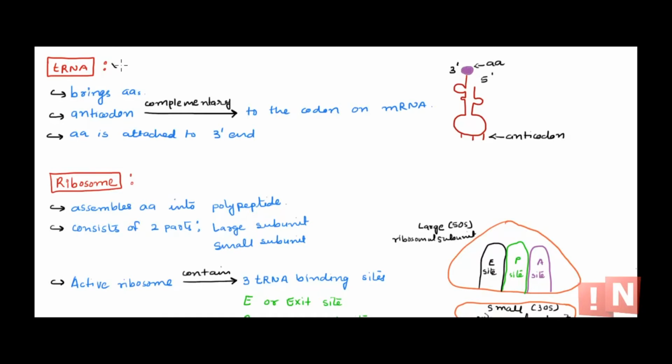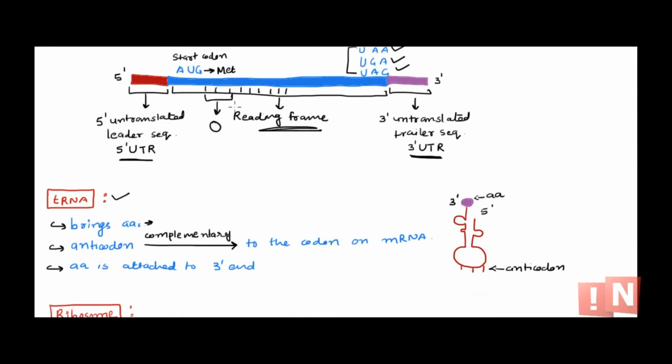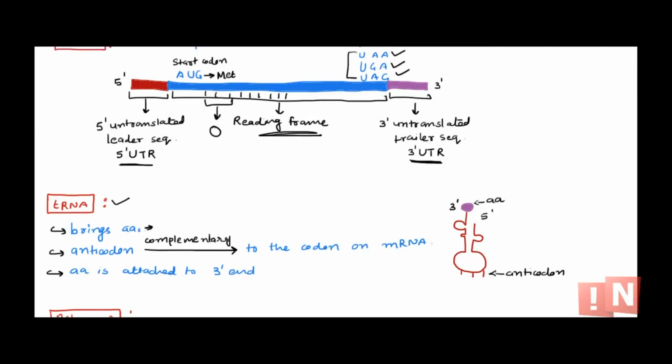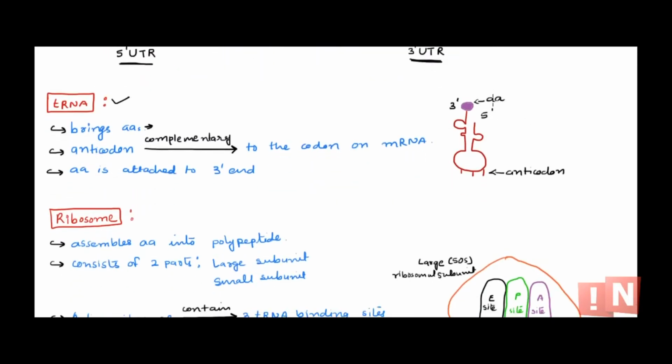Then comes the tRNA or transfer RNA. We know that it brings the amino acid to add to the growing polypeptide chain. What happens is this mRNA has all the codons, all 3 triplet nucleotides making one codon for an amino acid. So transfer RNA, the tRNA that brings in the amino acid, should have the counterpart or the complementary sequence. That means tRNA has the anticodon on it. Then only it can fit on the mRNA.